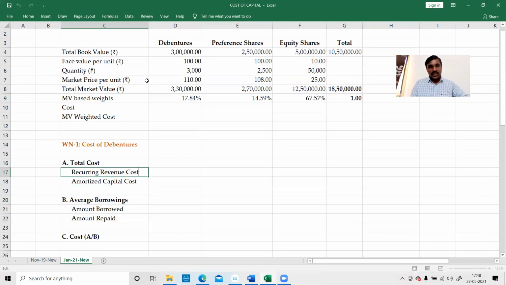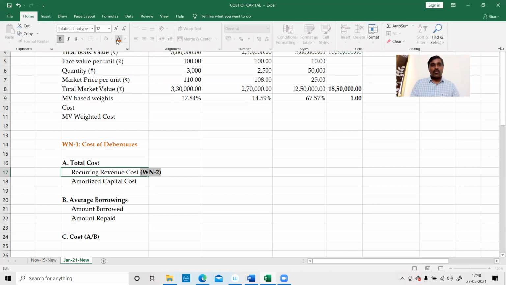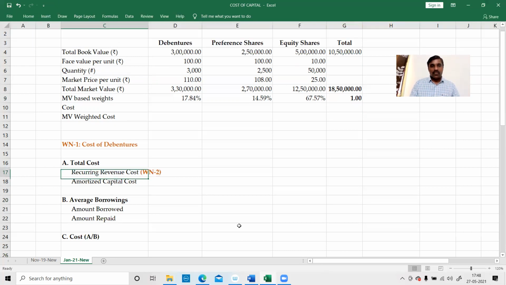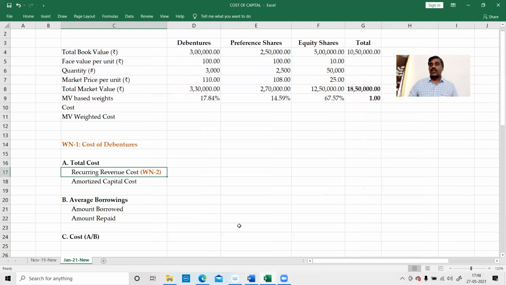But everything needs a separate working note. Working note 2: now I need to calculate recurring revenue cost through working note 2. What is recurring revenue cost? Okay, right. Now we'll come to that point.